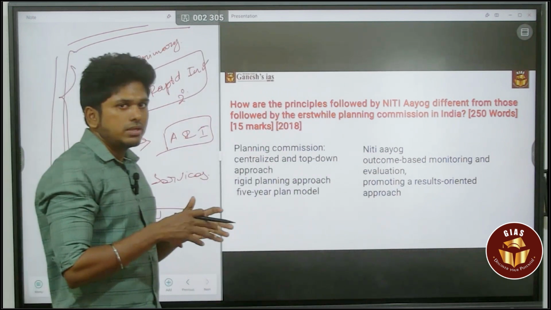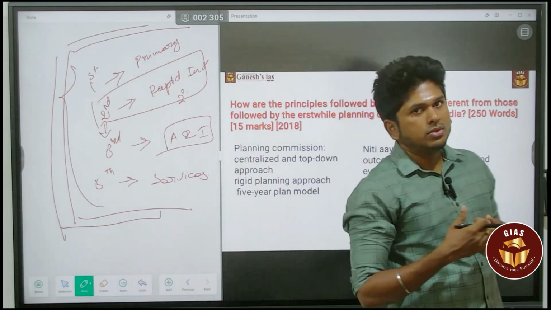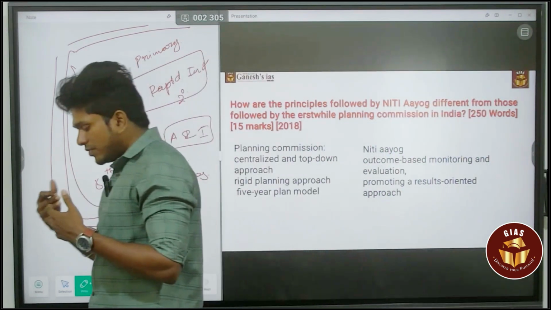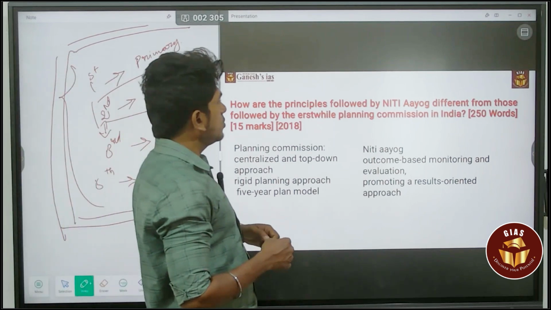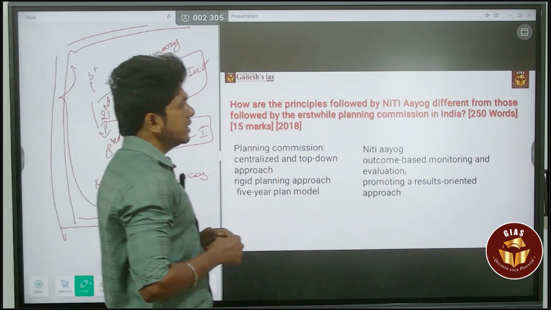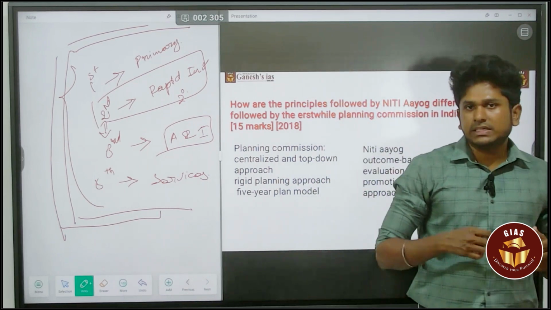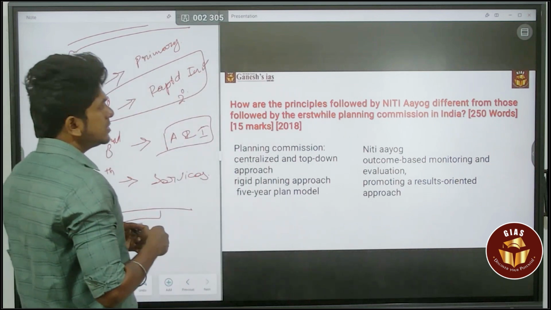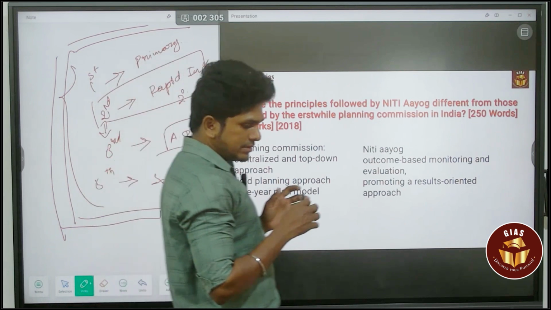Before speaking about all this, it was the idea of the socialists, and we are now shifting to the mixed economy. So only we are following the ideas of Niti Aayog. We will discuss it. Before that, what is the question asking? How are the principles followed by the Niti Aayog different from those followed by the erstwhile Planning Commissions in India? It is a simple question. What is the difference? That is the simplest question.